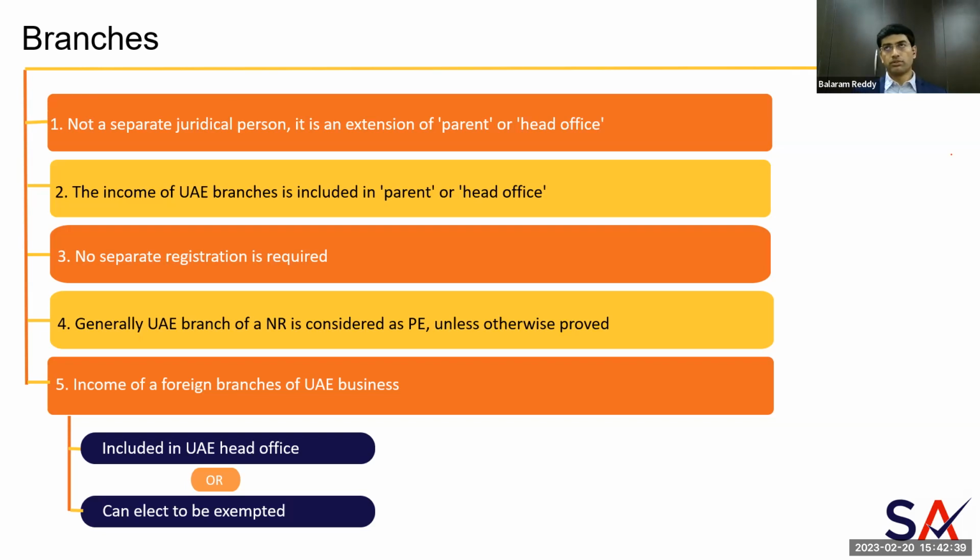For the branches of UAE businesses which are situated outside UAE, they are called foreign branches of UAE businesses. For them, there are two options given. One is that they can include the entire amount of that particular branch as part of the parent company in UAE, and then it will be subject to tax under normal rules. The second alternative is that the UAE business can elect to exempt that particular branch in total. So either you include the full amount and be subject to tax in UAE, or you completely eliminate it or apply for exemption of that particular foreign branch. There are certain other conditions also to be met, then you can do so.